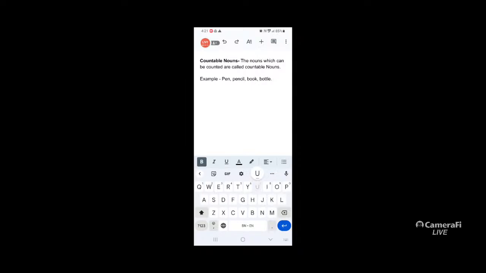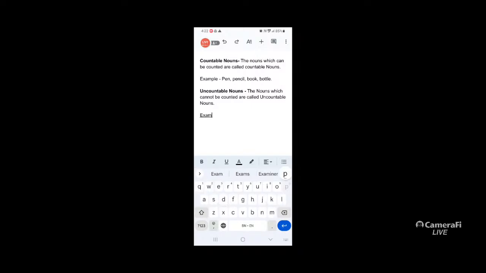What are uncountable nouns? The nouns which cannot be counted are called uncountable nouns.